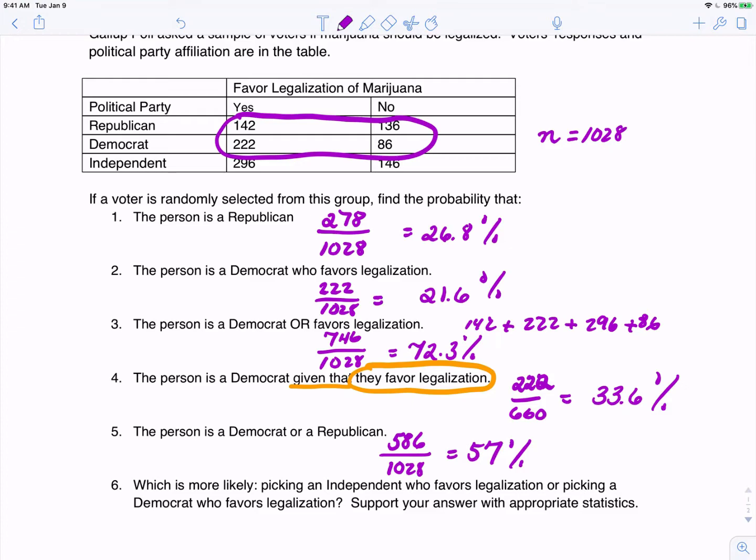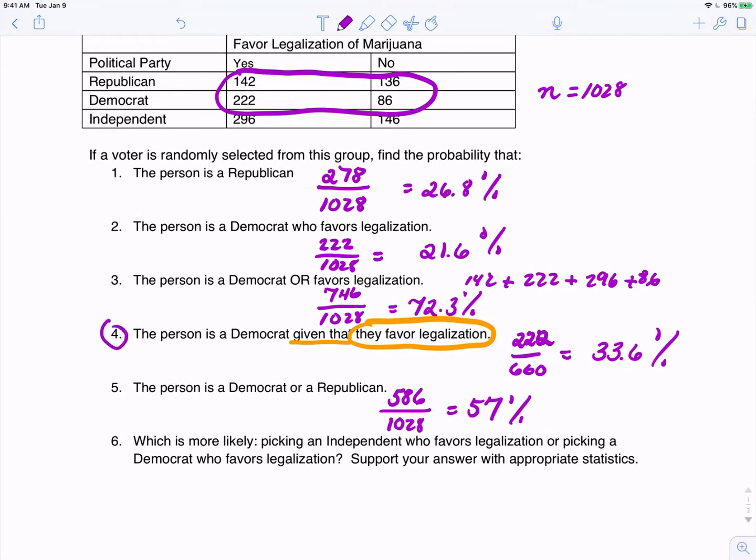Which is more likely, picking an independent who favors legalization or picking a Democrat who favors legalization? Well, we already did in number 2 the probability that someone's a Democrat and favors legalization. I take it back, so we want the probability that someone is a Democrat and favors legalization.